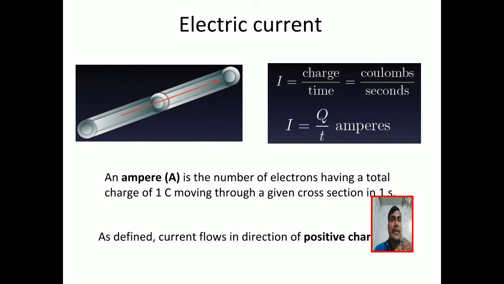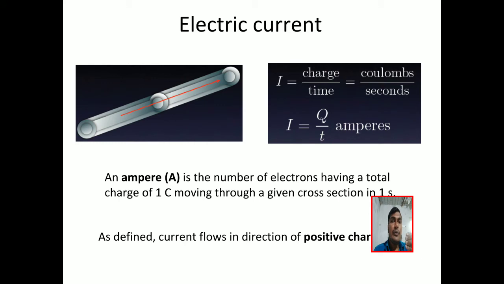Insulators do not allow electric current through them, and conductors allow the current through them. A semiconductor, depending on the situation and conditions, will sometimes allow and sometimes not allow the current. When we discuss semiconductors, I will explain that.